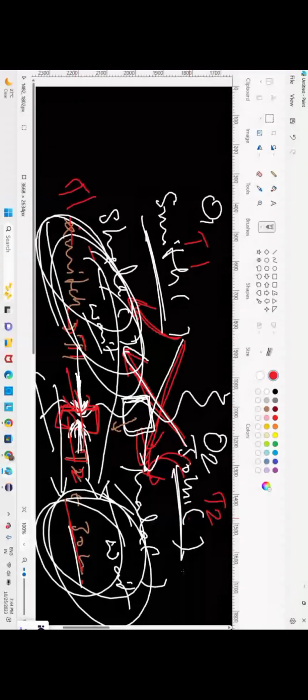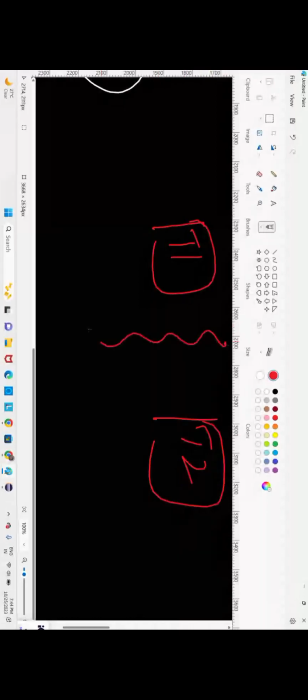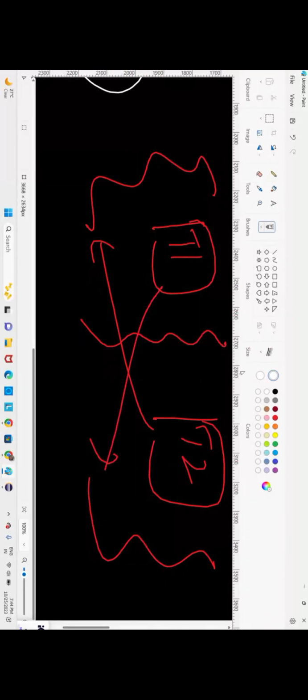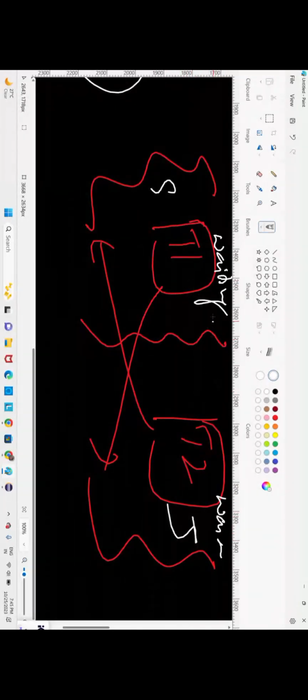So here what happens? Thread deadlock happened. There are two threads, thread 1 and thread 2, and they want to lock each other's object. This home object, thread 2 wants to lock. This home object, thread 1 wants to lock. But they are not able to lock because execution is not proceeding. Yet there is a deadlock. This is also waiting, and this is also waiting. Why are Smith and John waiting? To lock each other's object.